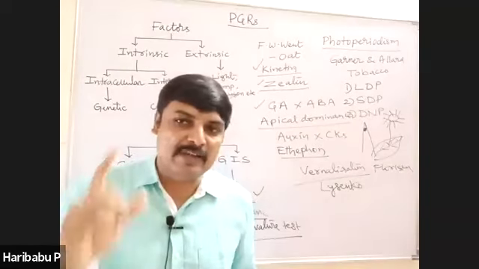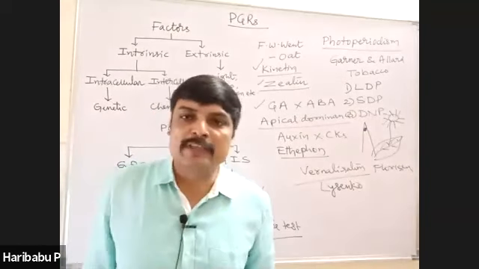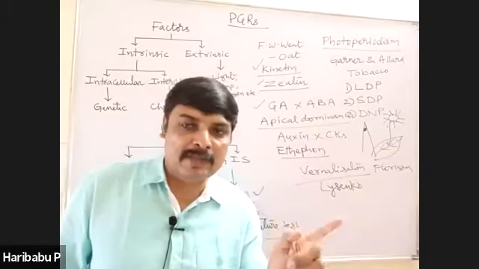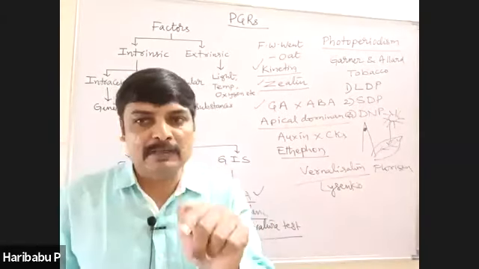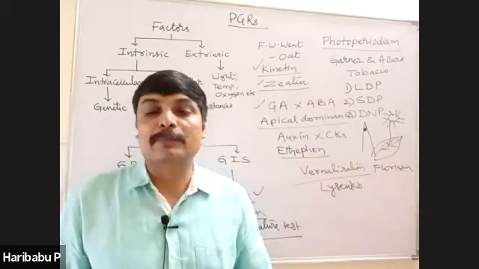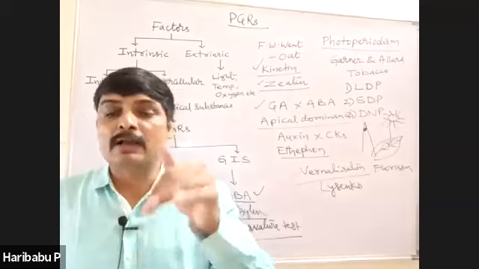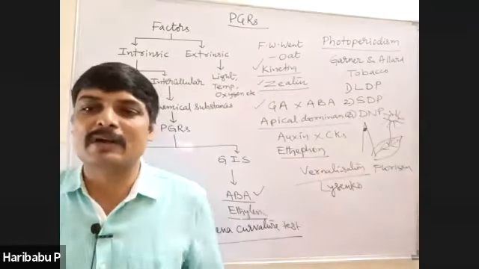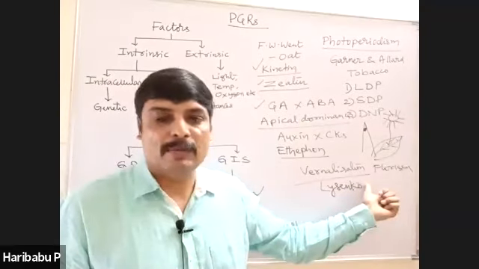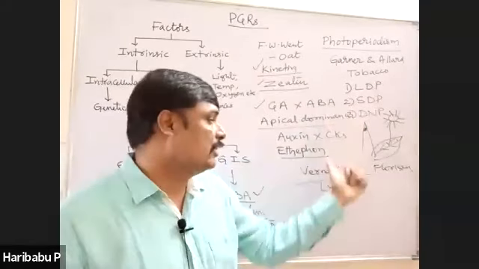That means for any variety you want to grow as a crop, you must see in which month it produces flowers, and whether low temperature is available in that month. Depending on that, the crop is raised in that particular area. So both light and low temperature are very important for plants.